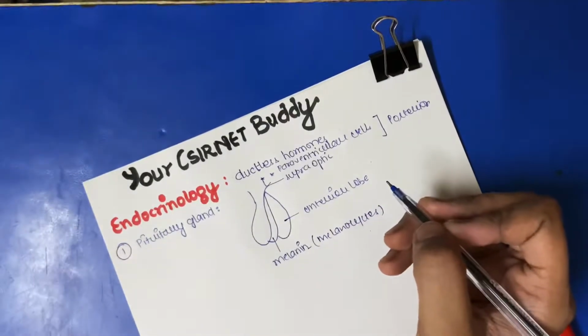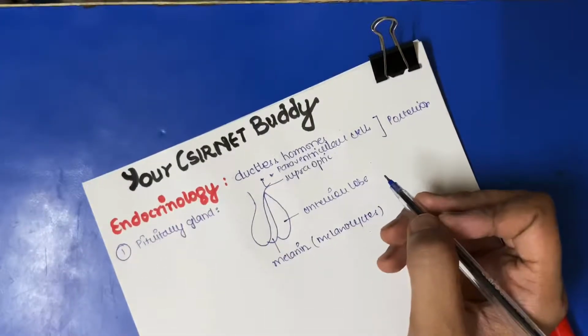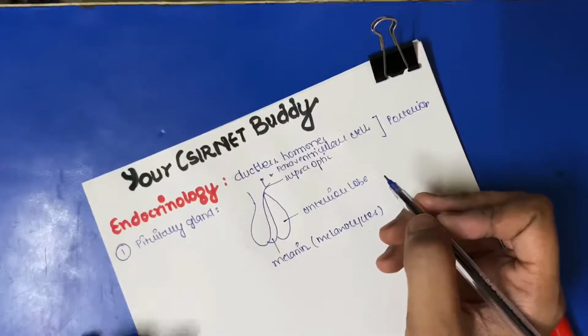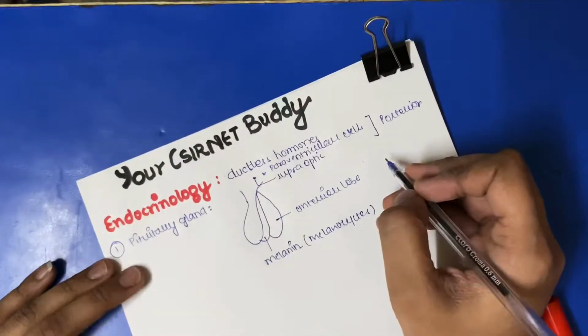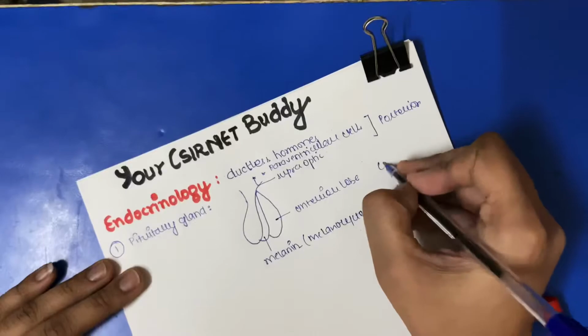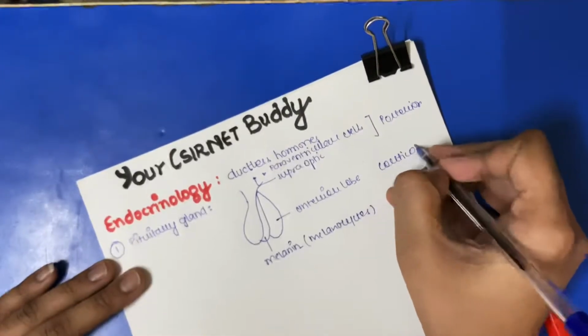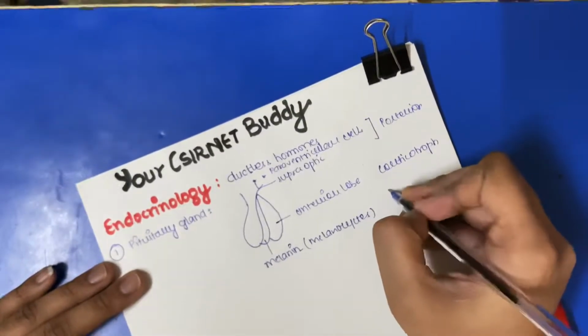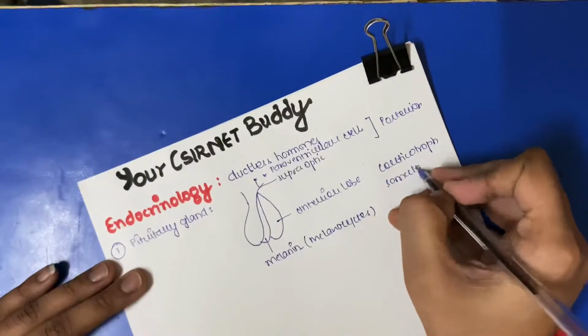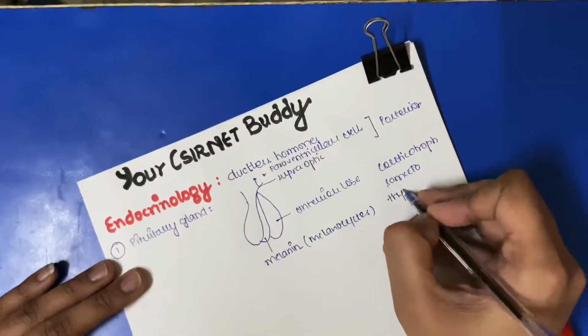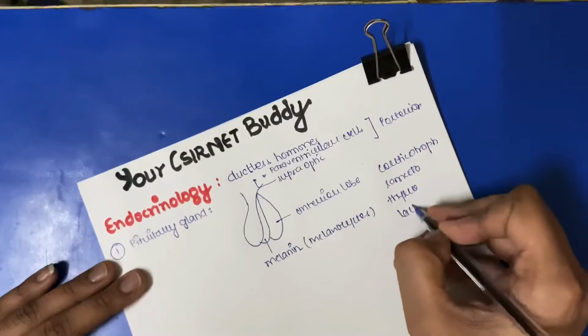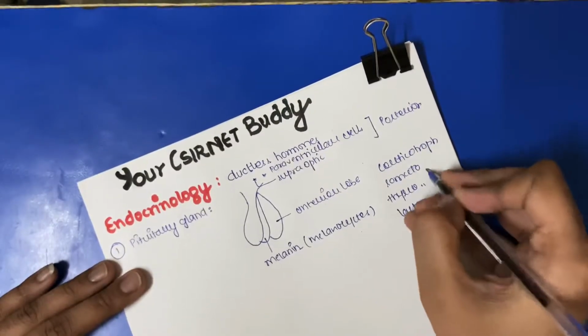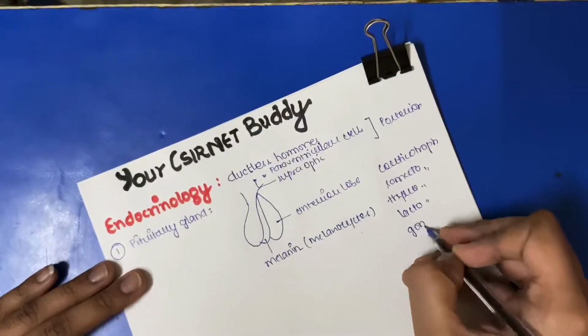consists of the major part of endocrinology because it has the vast secretion. It can be further divided into corticotrope, somatotrope, thyrotrope, lactotrope and gonadotrope.